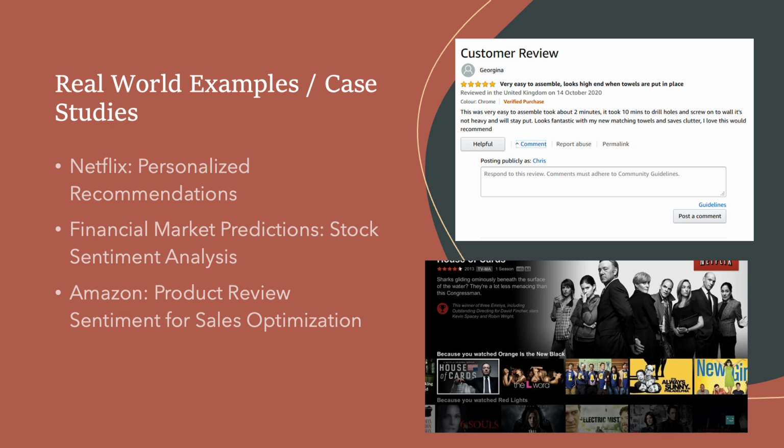Another example is financial market predictions. Hedge funds and investors use AI-powered sentiment analysis and emotion analysis to predict stock market trends. They analyze news articles, earning reports, and tweets to determine if the stock sentiment is bullish, or positive, or bearish, which is negative. For example, Elon Musk's tweets about Tesla, which is his own company, have led to massive stock fluctuations. Because if he says something negative, the stock may go down. If he says something good about it, the stock may go up.